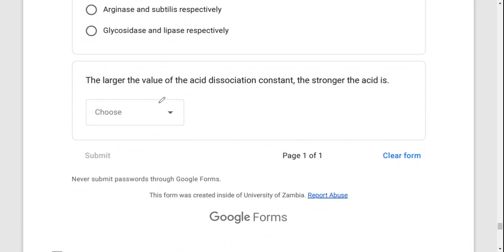The larger the value of the acid dissociation constant, the stronger the acid. True or false? Acid dissociation constant is Ka, and the larger the Ka, the stronger the acid. This is true. But if it was pKa, the lower the pKa, the stronger the acid.